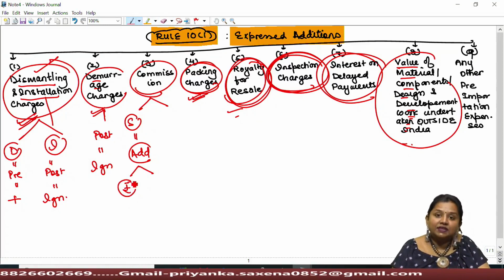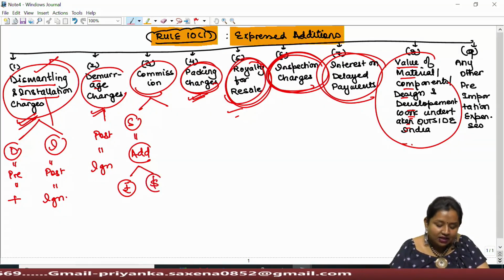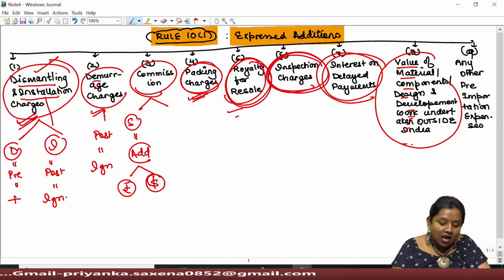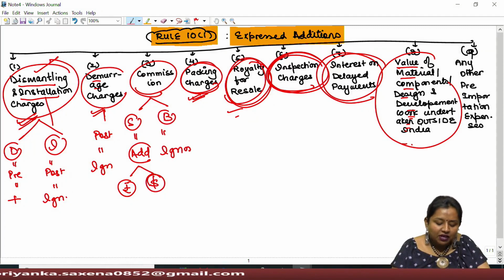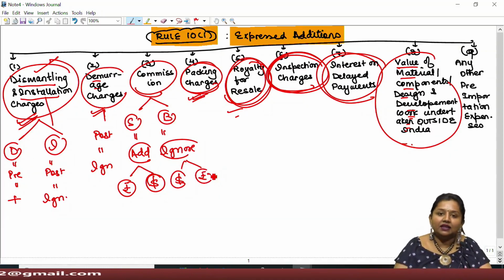And if it is specifically given in the question that it is paid to canalizing agent, then it must be paid in foreign currency. However, in case of buying commission, it shall always be ignored. If question is silent, then we presume that such amount is being paid in foreign currency. But if it is paid to canalizing agent, then it must be paid in Indian currency.